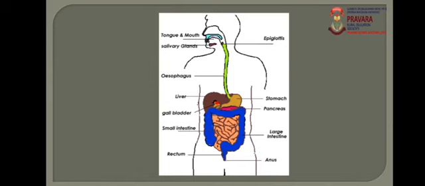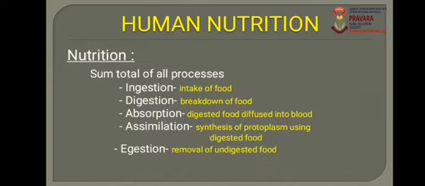After the digestion, there is absorption. In absorption, the digested food is diffused into blood. Means what? In the digestion process, the complex food is converted into simple, diffusible and absorbable substances. Due to that, this food is called digested food. And this digested food is diffused into blood and supplied to each cell of every tissue of every organ. And this process is called absorption.